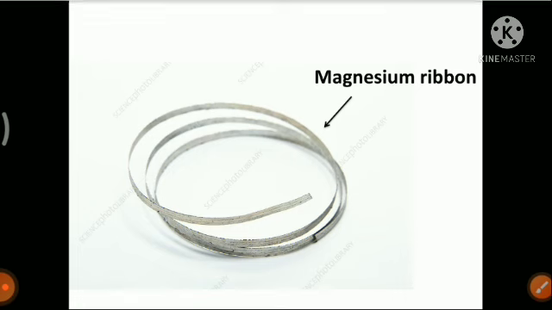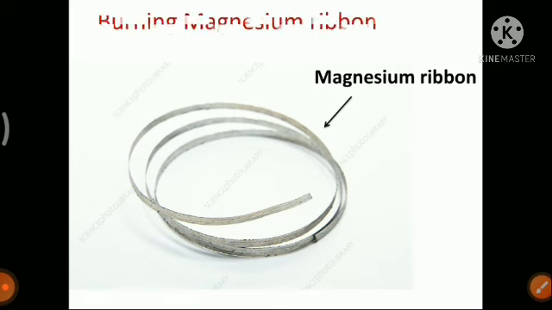The first example we are looking at is the burning of magnesium ribbon. This example was given in your book, and I have given a brief discussion about it in my earlier class also. Now, what is magnesium ribbon? You can look over here, this is what magnesium ribbon looks like. It is simply strips of magnesium. Magnesium is a metal and it is present as a strip. This is known as magnesium ribbon.